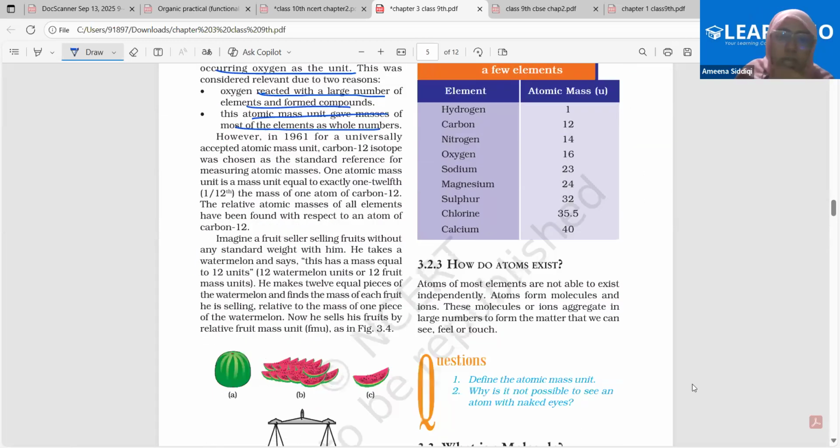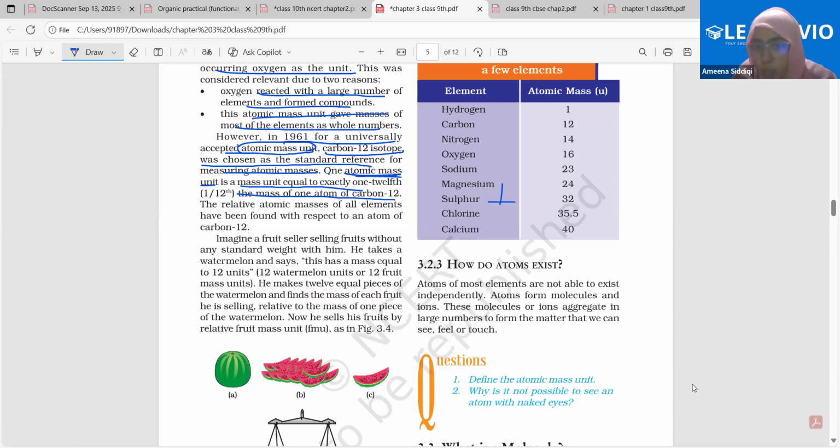Fine. Moving on. In 1961, a universally accepted atomic mass unit, be mindful of the atomic mass unit here. Carbon 12 isotope, I've already discussed the meaning of isotope here. Carbon 12 isotope was chosen as the standard reference for measuring atomic masses. 1 atomic mass unit, be mindful of this, bachcho. 1 atomic mass unit is a mass unit equal to exactly 1/12 the mass of one atom of carbon-12.